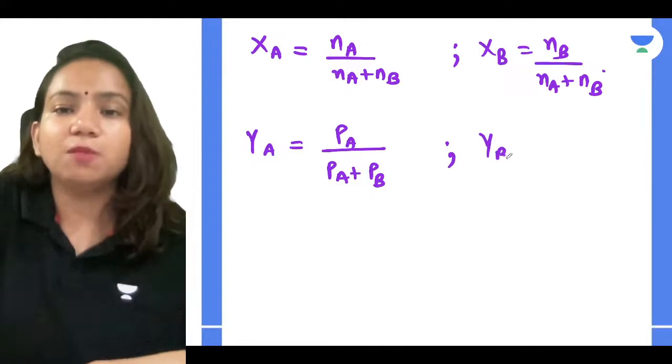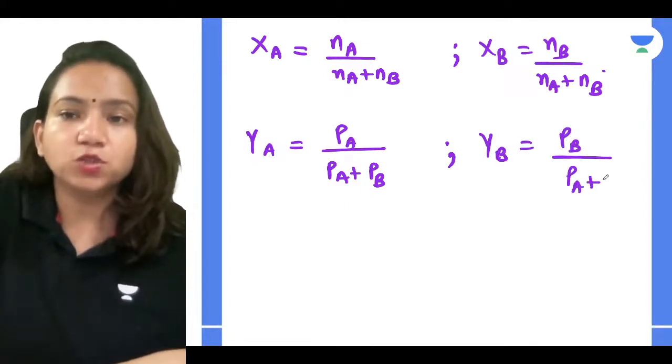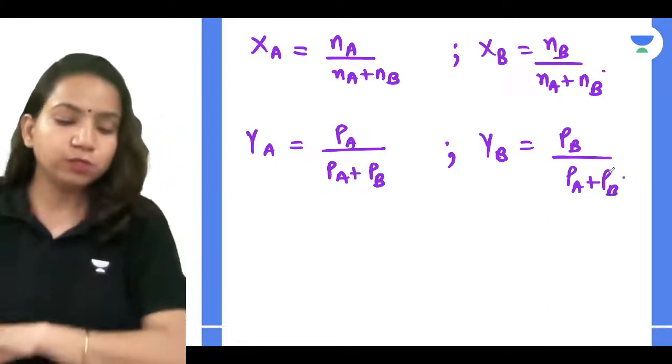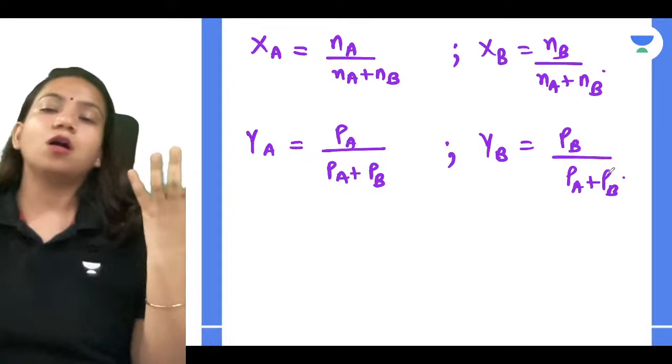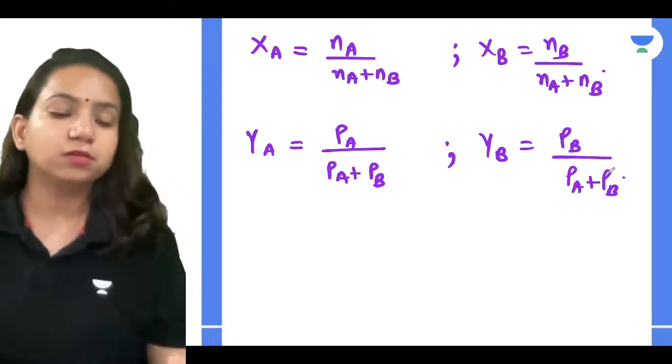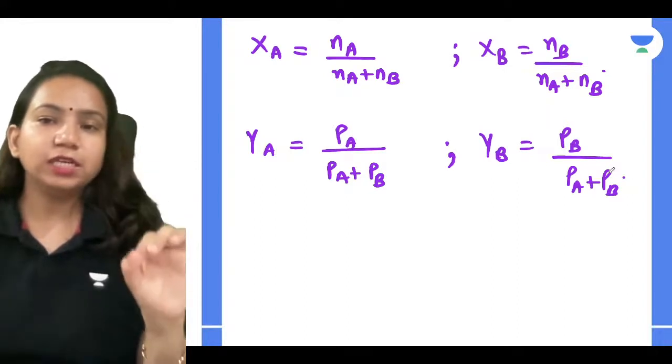And how do you calculate gamma B? Pressure of component B divided by pressure of solution. Simple, guys. It's so simple. Yeah, it's very easy to calculate the mole fraction in the vapor phase also. You can relate that. So what you can understand is that it's really easy.